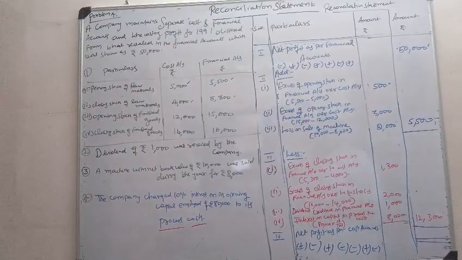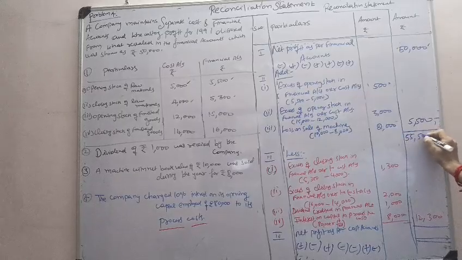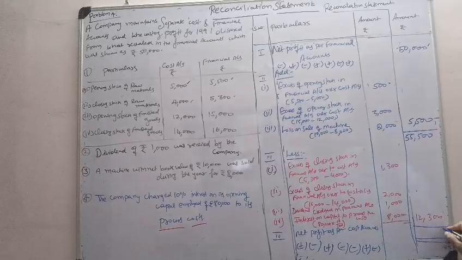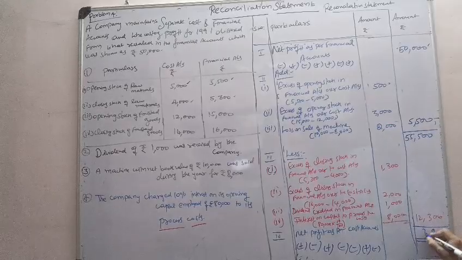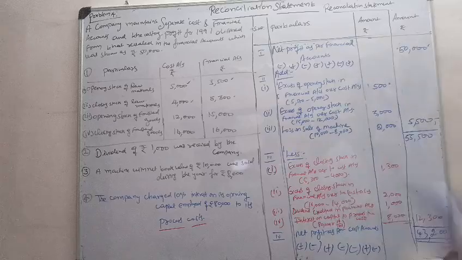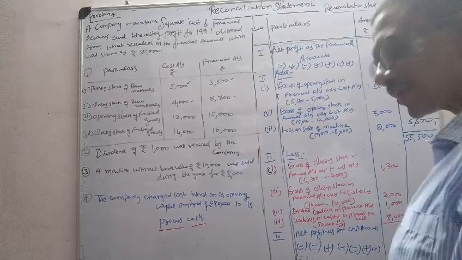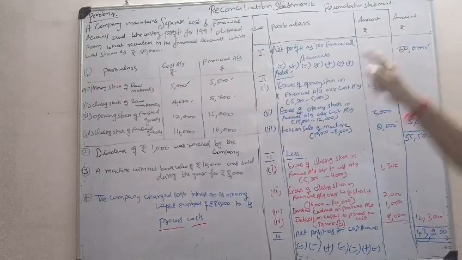12,300. Now you see, here 50,000 plus 5,500, 55,500. 55,500 minus 12,300, 43,200. 43,200 is the net profit as per cost accounts. Net profit as per financial accounts is 50,000.